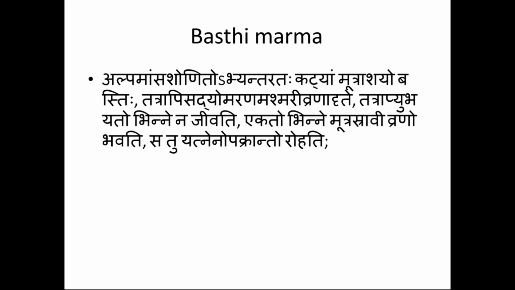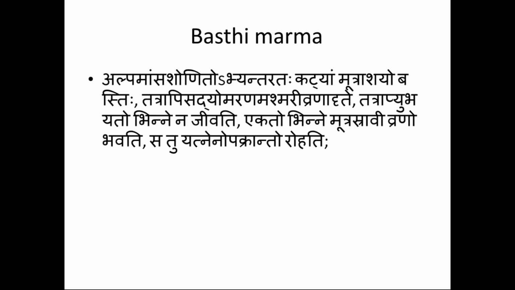Here, in the same way, in this shloka, it is formed by Alpa Mamsa and Alpa Shonita. Alpa Mamsa means it is a muscular organ, formed by Mamsa and Shonita. Abhyantarataha means placed deeply or inside.